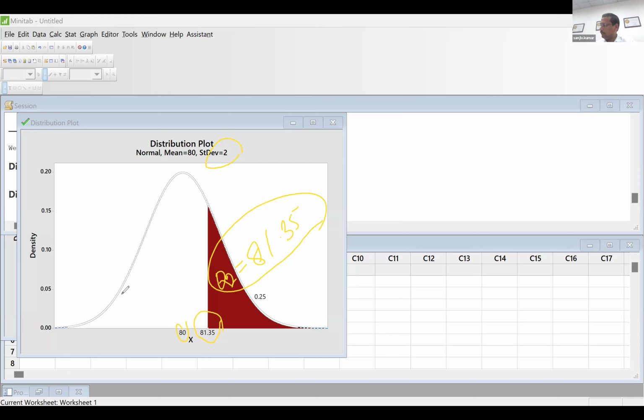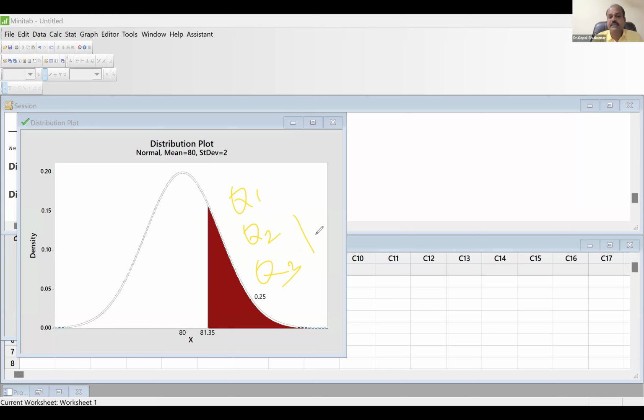So if the right side area I change to 50%, then I will get Q2. Suppose if the right side area I declare as 0.75, that means my point is Q1. There are three quartiles: Q1, Q2, Q3.